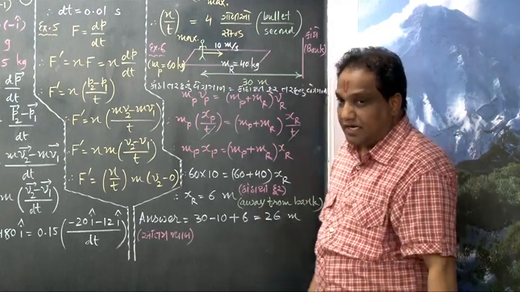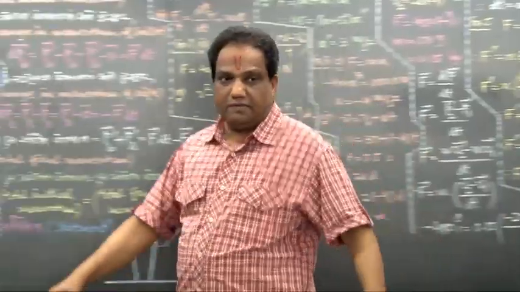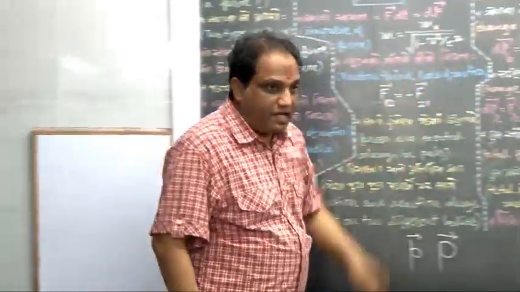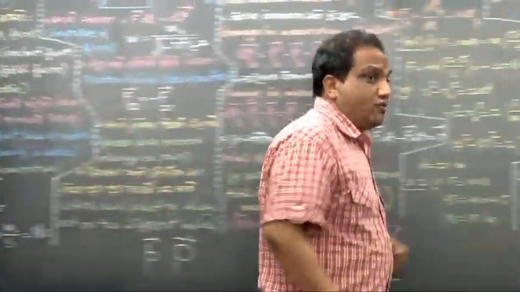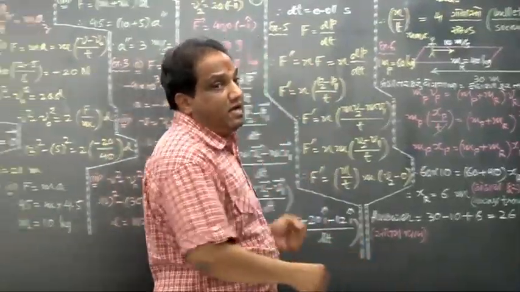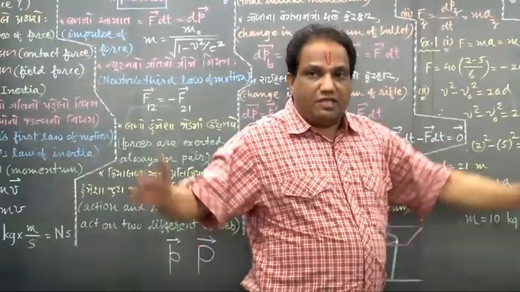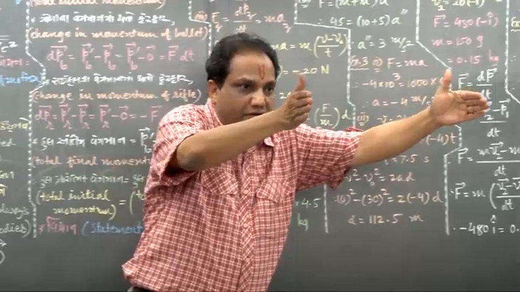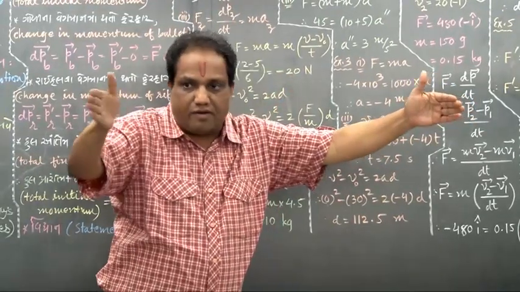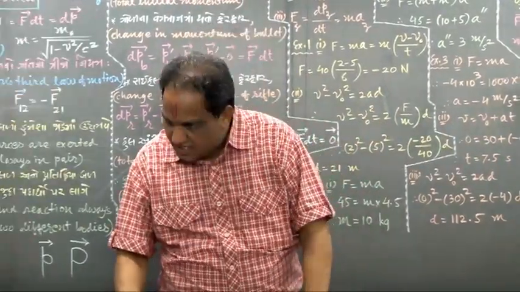Initial distance is 30. 30 minus 20 and plus 12. 30 minus 20 is 10, 10 plus 12 is 22. Got it?